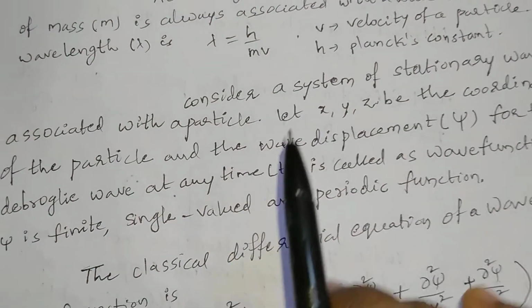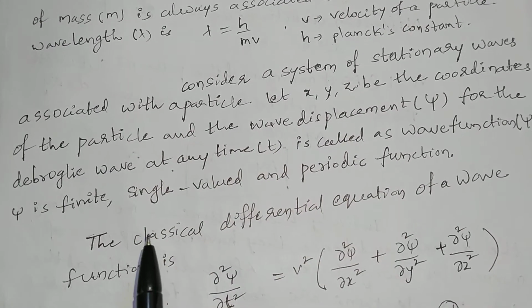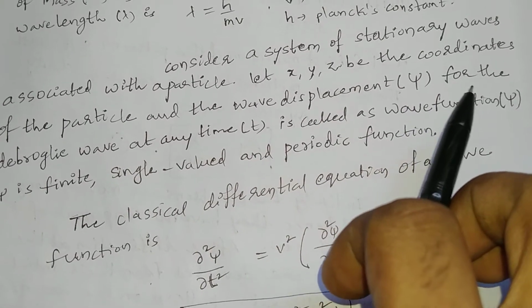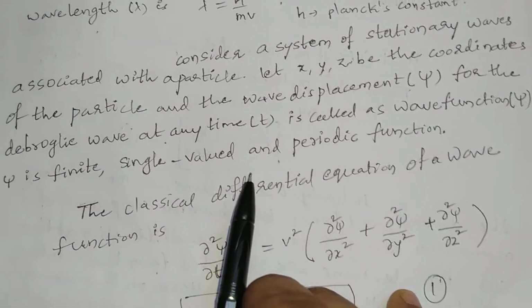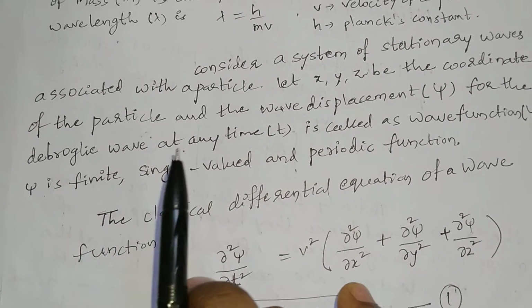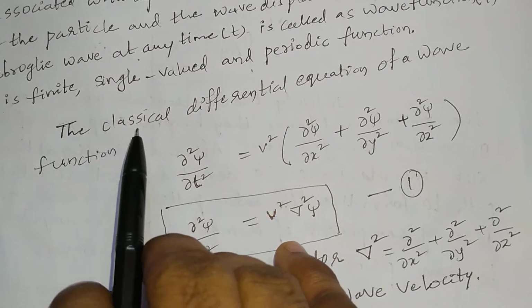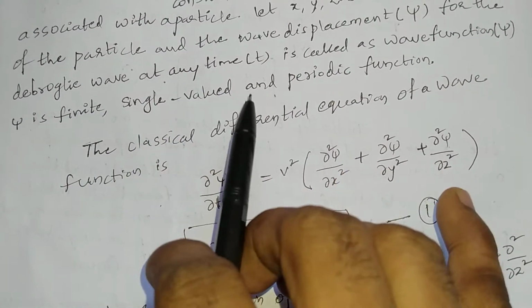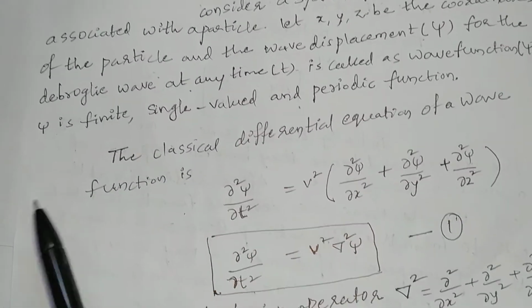Consider a system of stationary waves associated with a particle. Let x, y, z be the coordinates of the particle, and the wave displacement psi for the de Broglie wave at any time t is called the wave function. Psi is a finite, single valued and periodic function. So these three are the properties of the wave function.